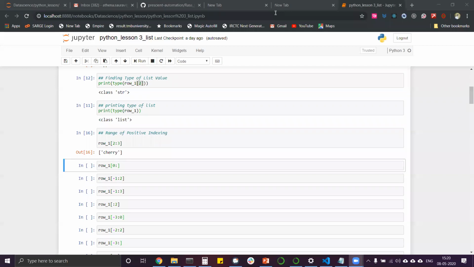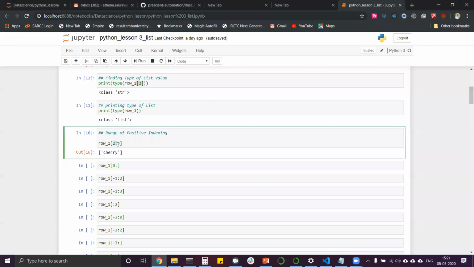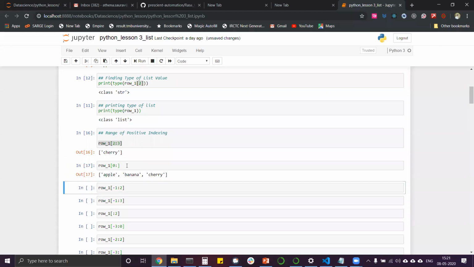Got it, Aditya? You can just print out cherry like this, or you can also index it out and put it in another list. You can do that. In the same way you can do it for negative indexing as well. Don't worry about that. Now if we do row_column 0 and nothing else after that, it will print out the entire list.